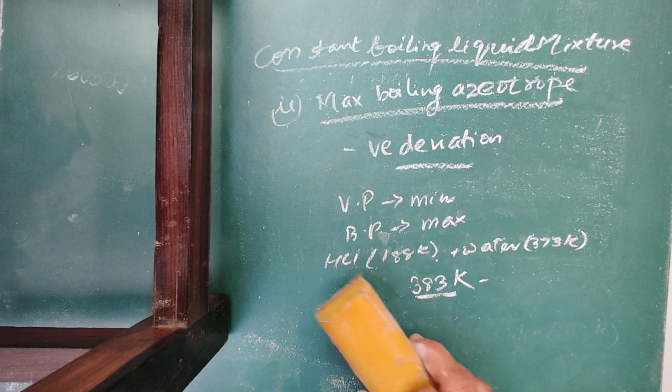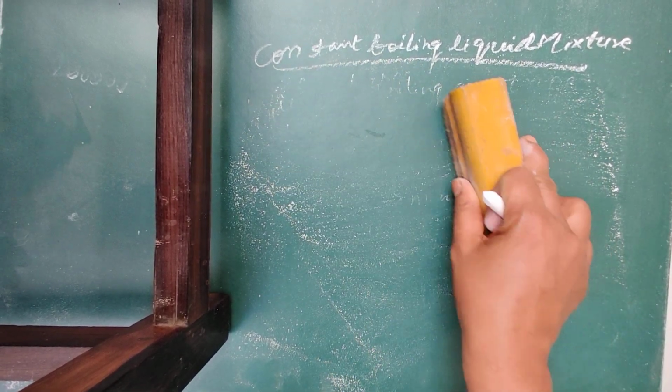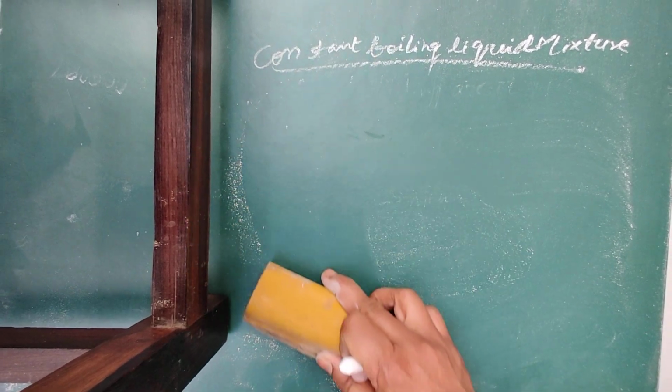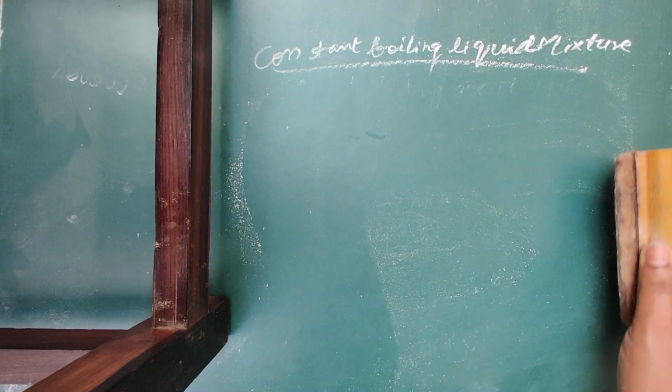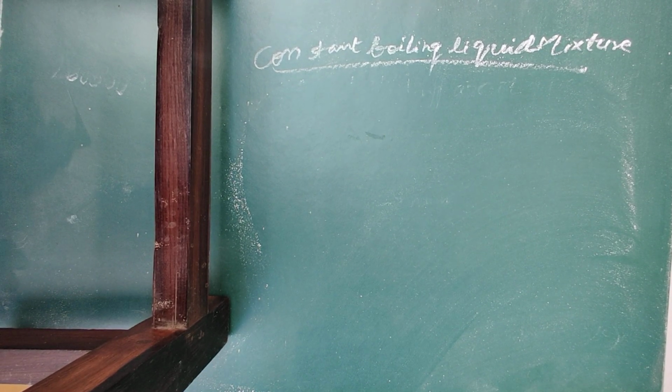So you must know the examples, and this is also an important topic. Questions are asked from this topic also. In this chapter, most topics are very important.